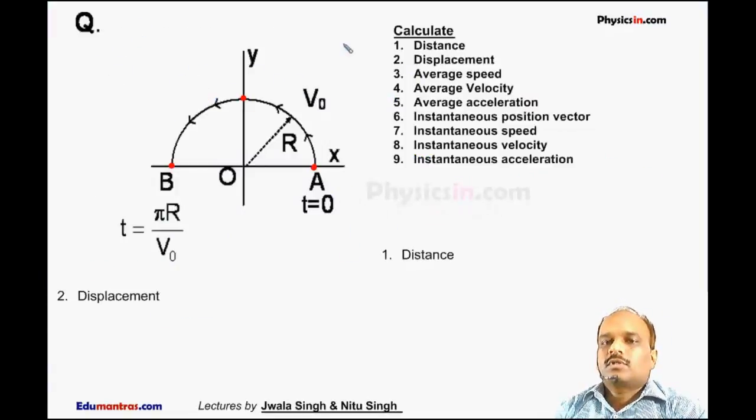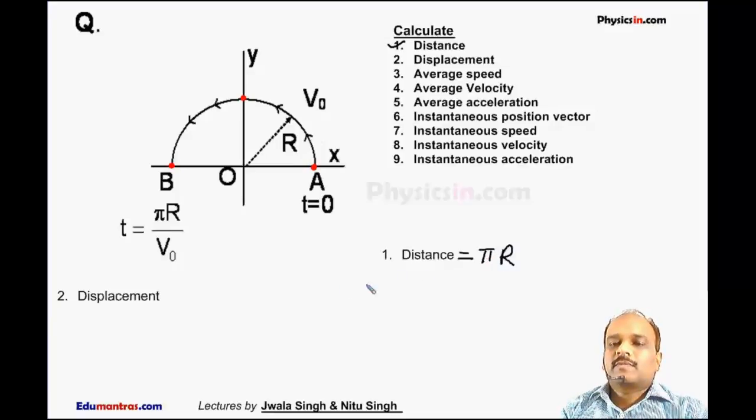Here we will discuss one question for discussing all these definitions. The question is: a particle is moving in the xy plane in a semicircular path of radius r with constant speed v0. Its travel starts from t is equal to 0 at A and finally it reaches point B in time that is equal to pi r by v0. Now you have to calculate the actual distance traveled by the particle. The distance traveled by the particle is the length of the path. As we know, the length of this path is pi r, half the circumference of the circle. So this is the distance traveled by the particle.